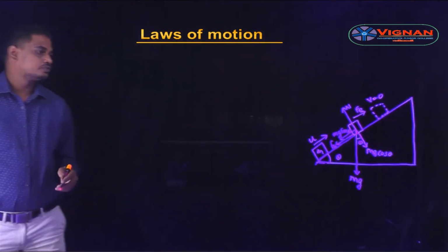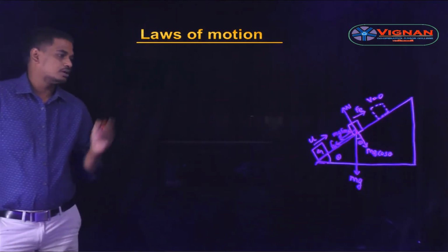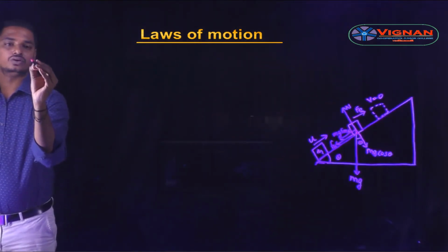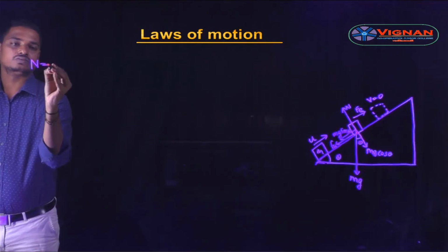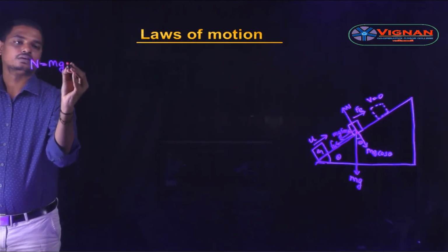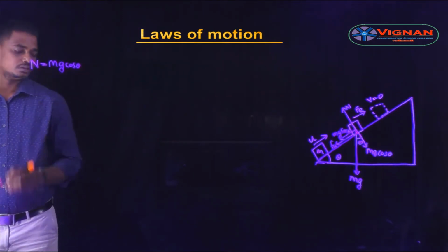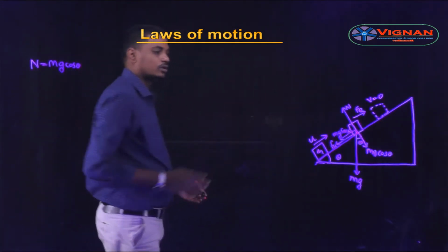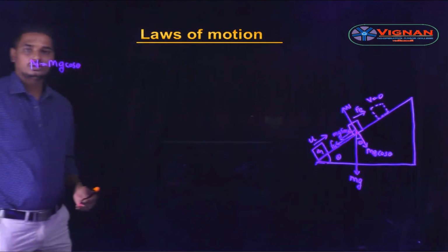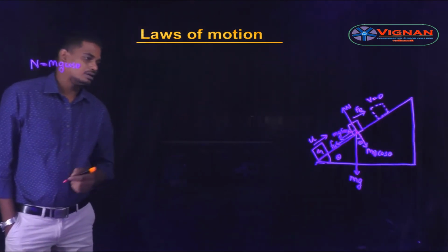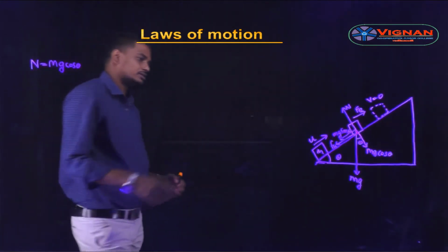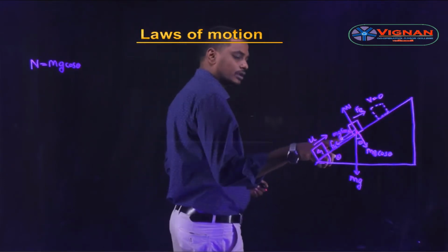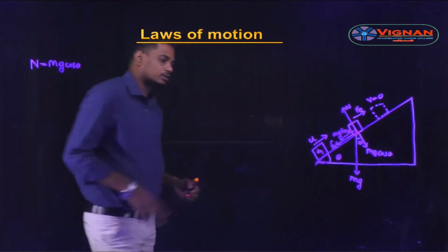The normal reaction supports mg cos theta, so n is equal to mg cos theta. Along the perpendicular direction there is no movement, so normal reaction n is equal to mg cos theta, and along the incline the net resultant force is in this direction and the remaining forces are in the downward direction.